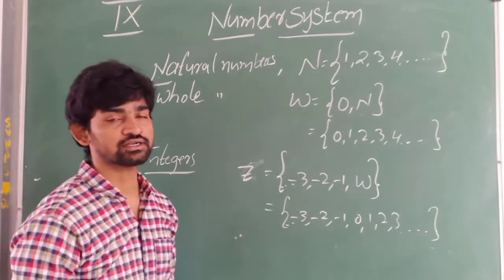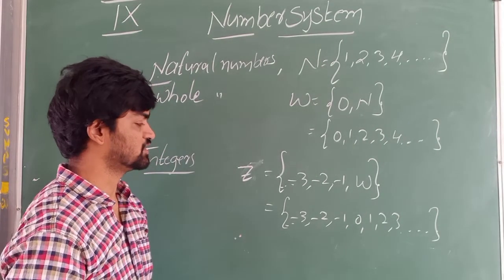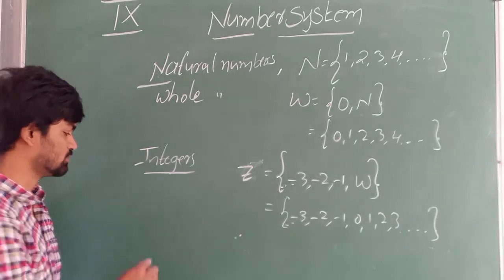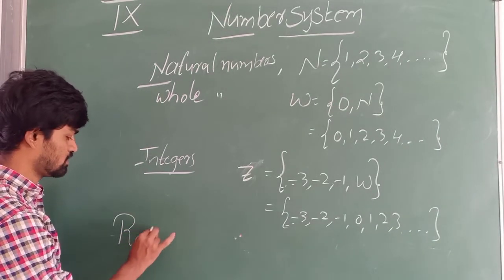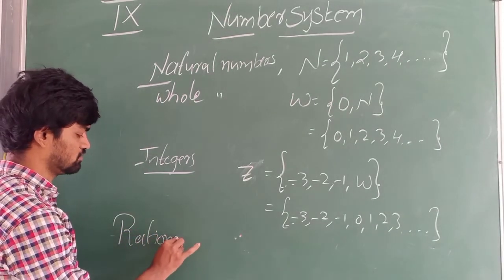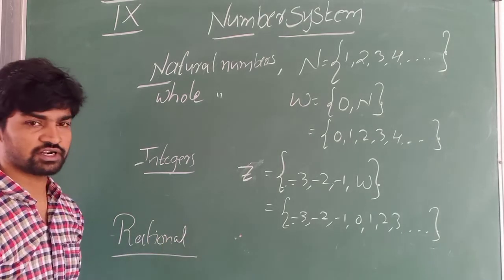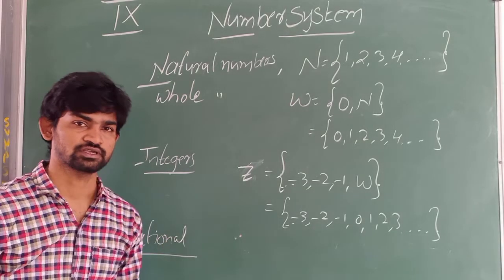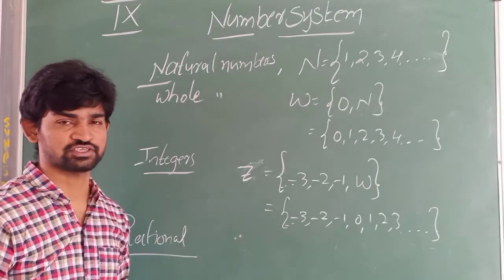Next, very important, rational numbers. What are rational numbers? Do you remember the definition of a rational number?